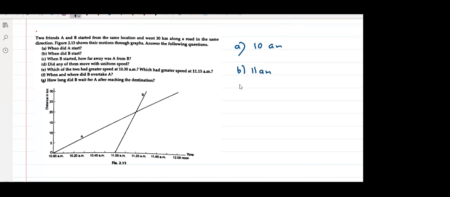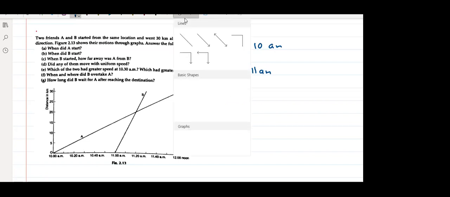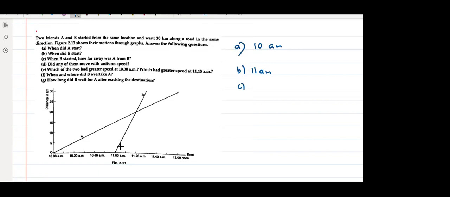Correct. What about C? 15 kilometers. Tell me, what is the answer? 15 kilometers. How come? Sir, 20 kilometers. How come? Think, because at 11 a.m. A was at 15 kilometers.